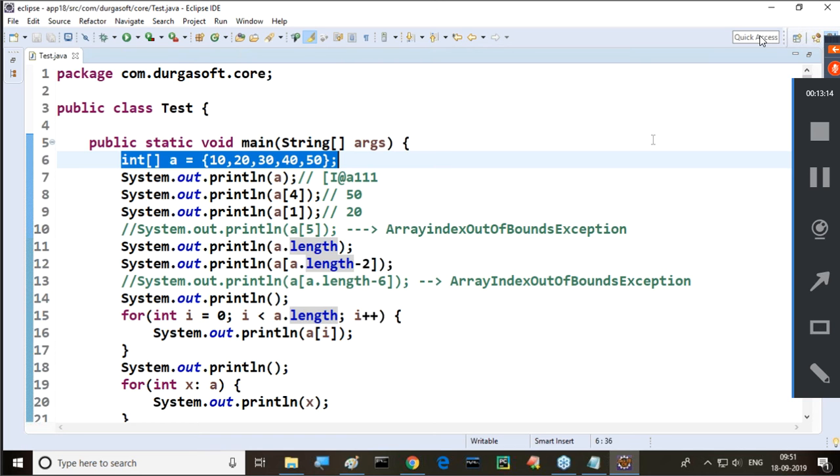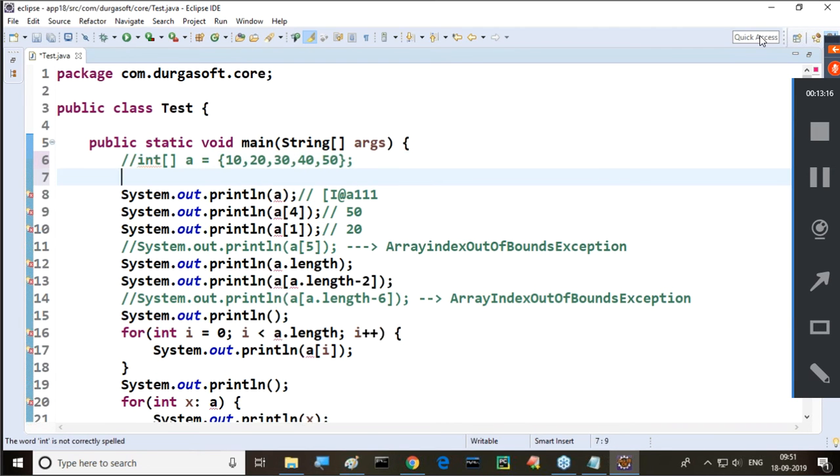In the same example, I want to provide the declare then initialize approach also. No need to make any changes in our program, just one change. I want to hide this. Then in place of that, I will write int array a is equal to new int. Have I provided any size? No, no size provided. That's why we are getting an error.